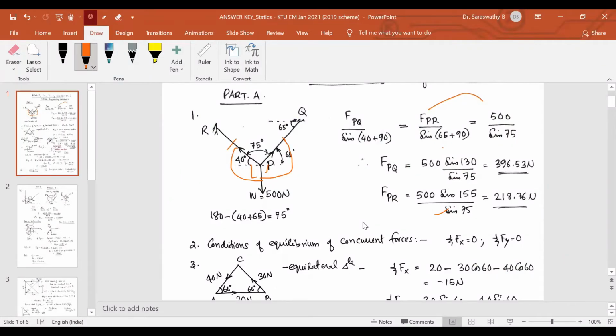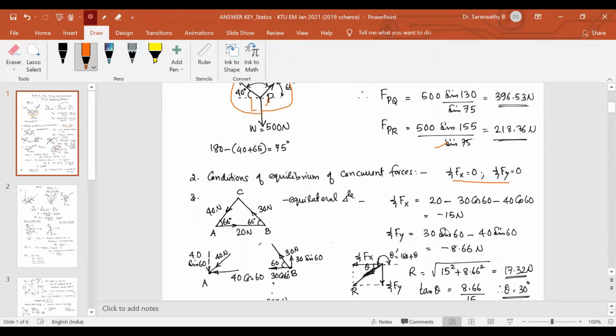So coplanar force means all the forces are acting in the same plane. Concurrent forces: forces acting at a single point, the line of action of all the forces pass through a single point. The condition of equilibrium is sum of all the horizontal forces must be equal to 0 and sum of all the vertical forces must be equal to 0. Only two conditions, sigma Fx equals 0 and sigma Fy equals 0. If it was non-concurrent forces, then there will be one more condition, sigma M is equal to 0. Okay.